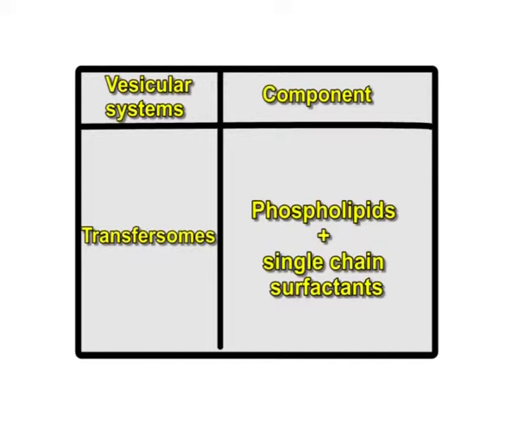They have phospholipids plus single chain surfactants. So, these were a few vesicular systems with their changes in composition. Dear students, till now we have seen that there are various types of vesicular drug delivery systems. Now we will discuss these systems one by one. First, we will study about liposomes.